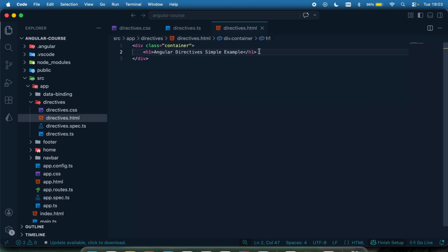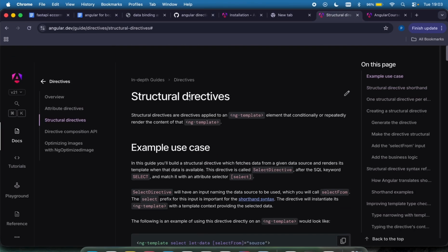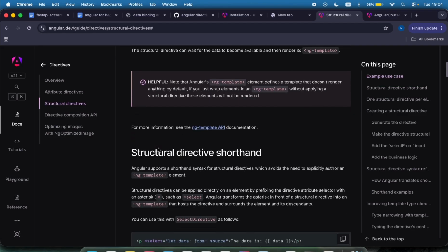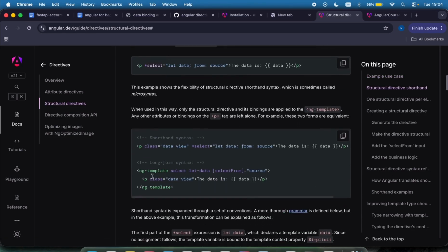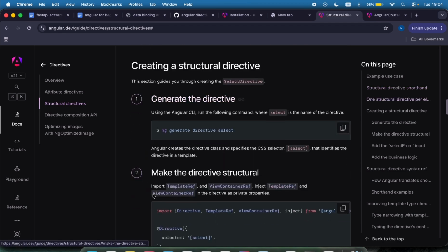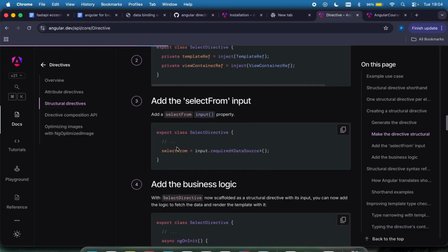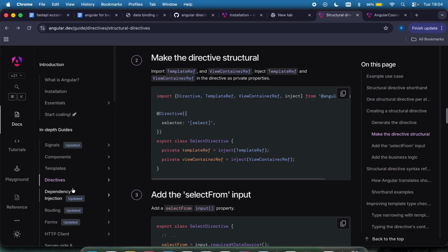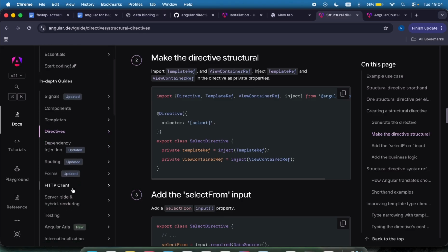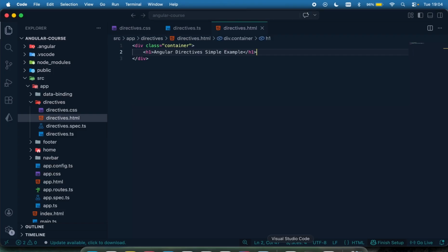And there are other complex directives like the select and all of that, as we saw right here. There are other complex directives, like let's say you want to select from this kind of code, and you want to do some other complex stuff right there, or you want to use a full class decorator and all of that. The other ones, I'm just going to stick with the most common ones, which we'll be coming across a lot in our code, or which we'll be needing to write our code. Okay.